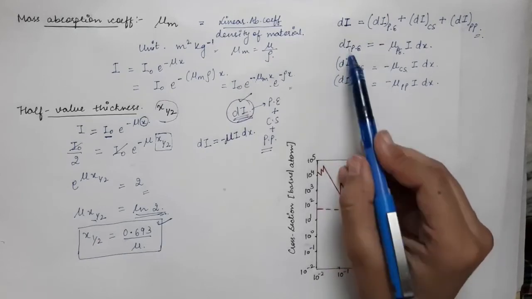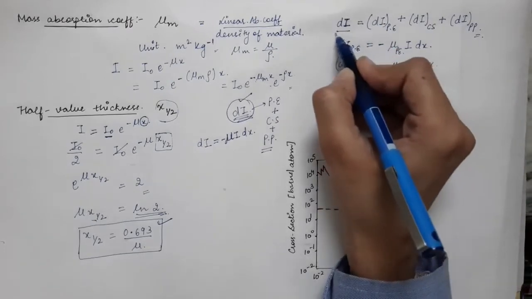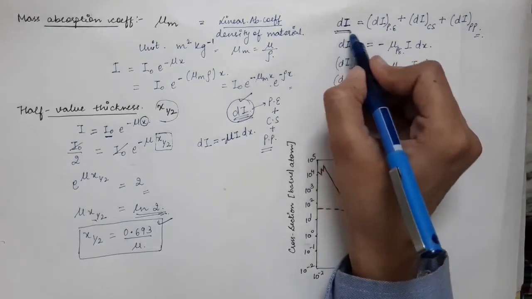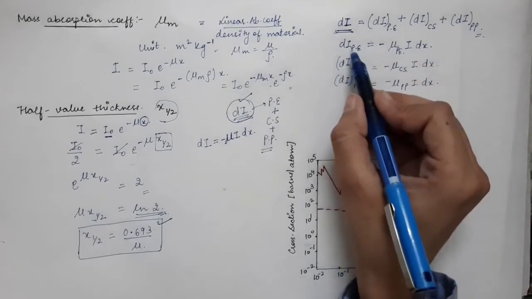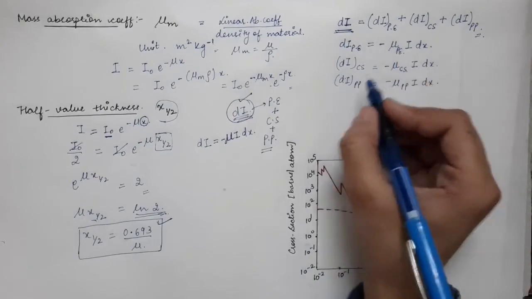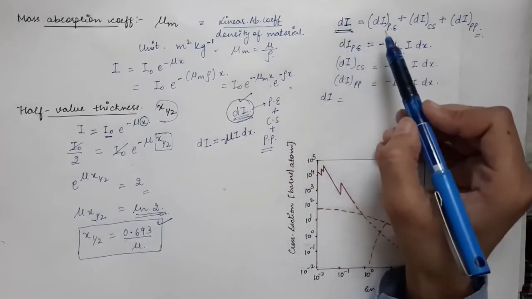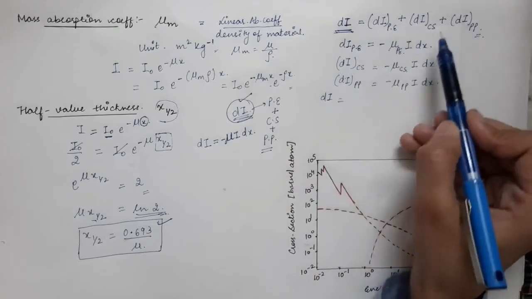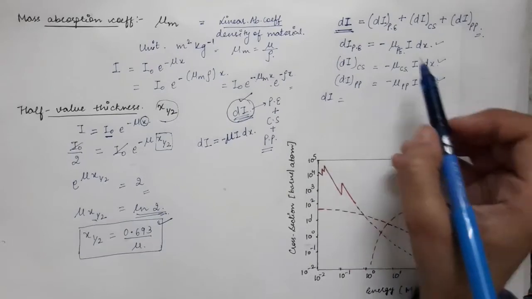When you add all these three equations, you will get the net decrease in intensity, the total decrease in intensity of the gamma beam. So dI will be written as the sum of these three equations, and when you do the summation, you will insert the right hand side of each equation.